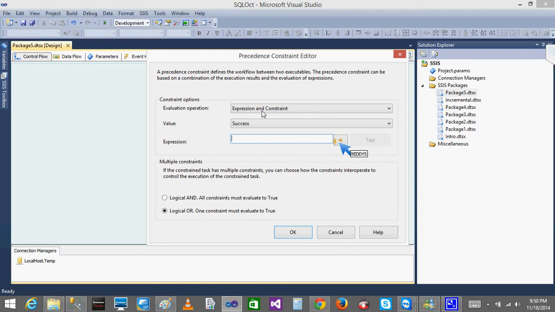So expression and constraint means both should be correct. At the same time, whatever constraint you give, both should be satisfied. Then only it will execute. There is also expression or constraint, which means if any one of them is correct, then it will execute.